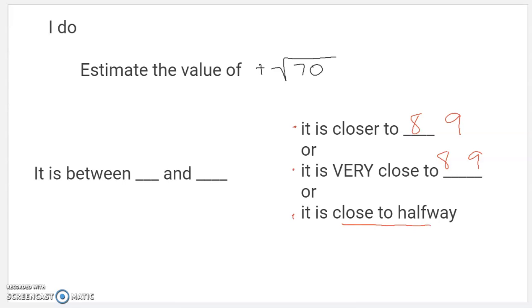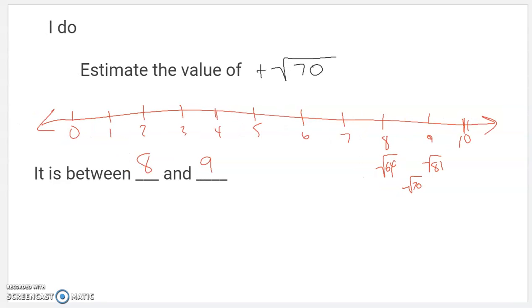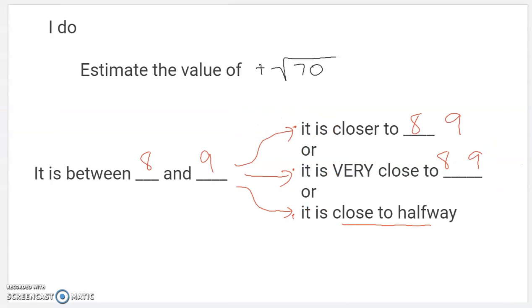So I'm going to say it's between 8 and 9, which I can write in. And then I want to decide to say, is it closer to 8 or is it closer to 9? Or is it very close to 8 or very close to 9? Or is it close to halfway in between? So let's go back and think about that. If I kind of zoom in, I know it's between 8 and 9. I'm going to zoom in on my number line there.